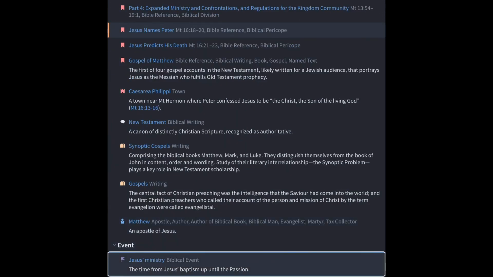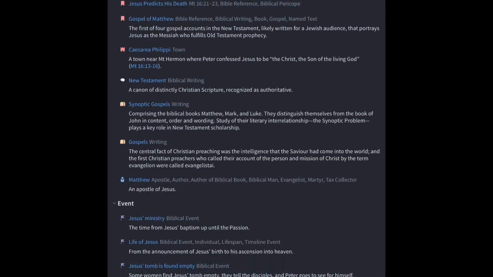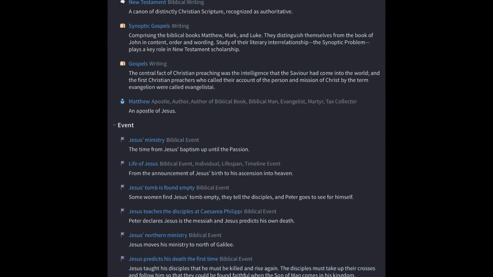Biblical event: Jesus' ministry. The time from the life of Jesus. Jesus teaches the disciples at Caesarea Philippi. Jesus predicts his death the first time, biblical event. Jesus taught his disciples that he must be killed and rise again. Now, you get some really interesting stuff here.